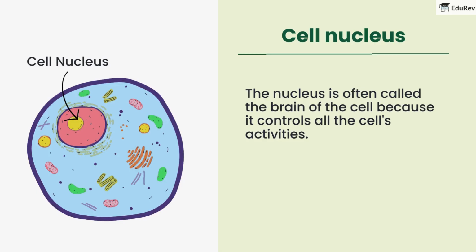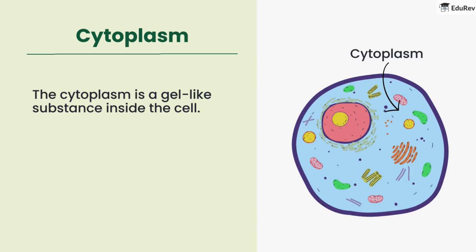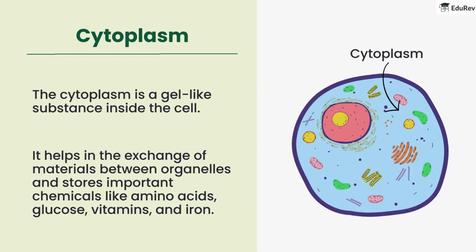The nucleus is often called the brain of the cell because it controls all the cell's activities. It contains DNA and helps with reproduction in unicellular organisms. The cytoplasm is a gel-like substance inside the cell. It helps in the exchange of materials between organelles and stores important chemicals like amino acids, glucose, vitamins, and iron.